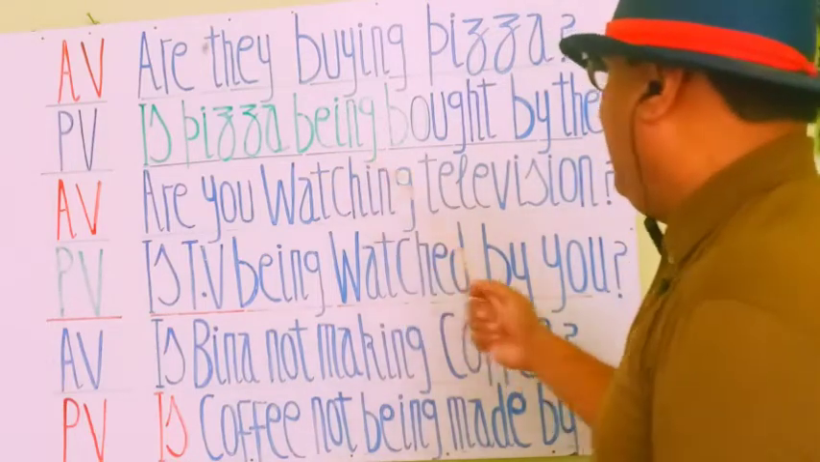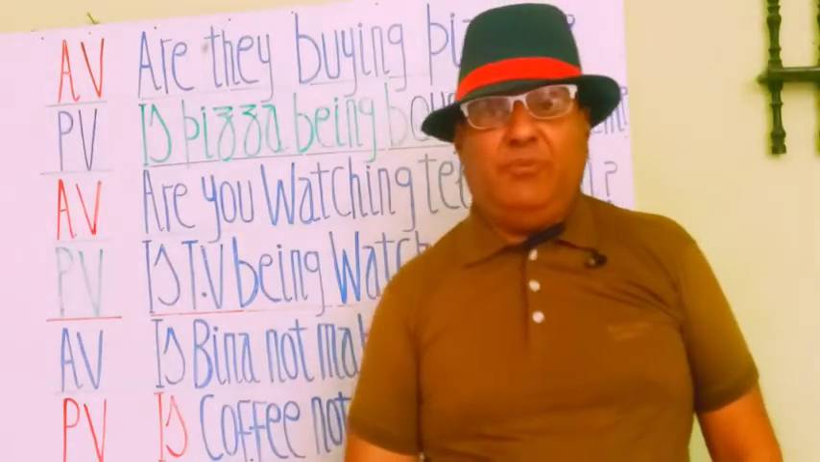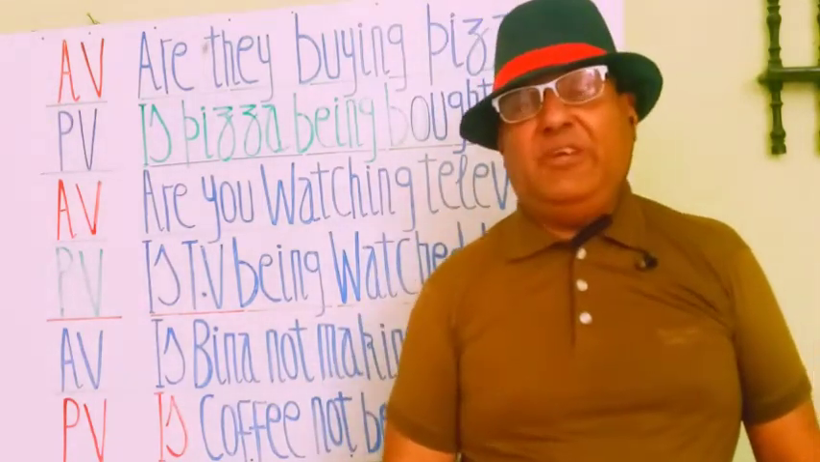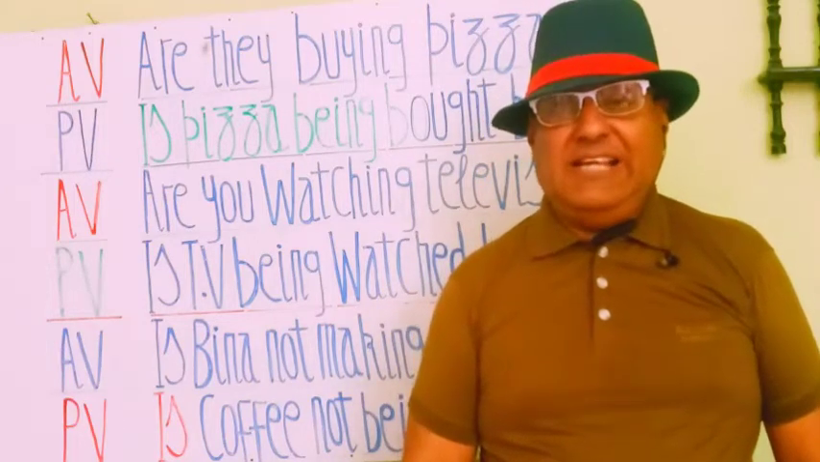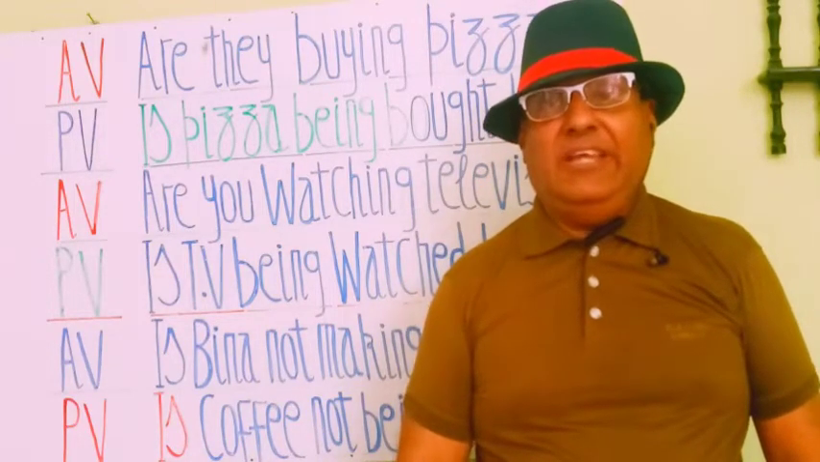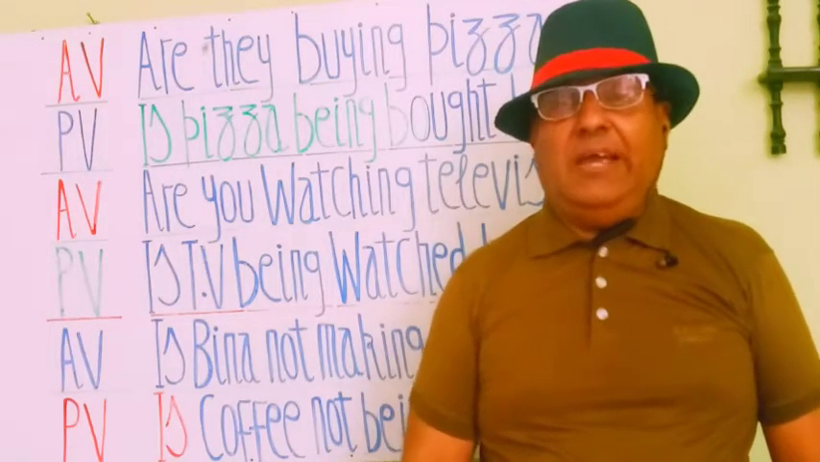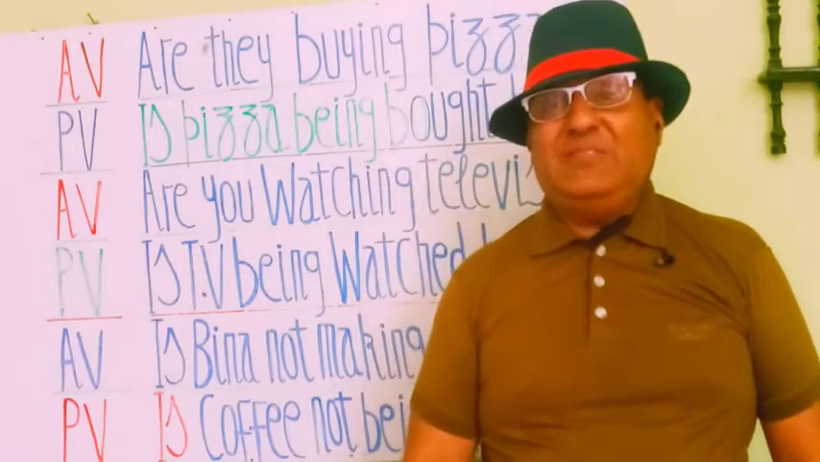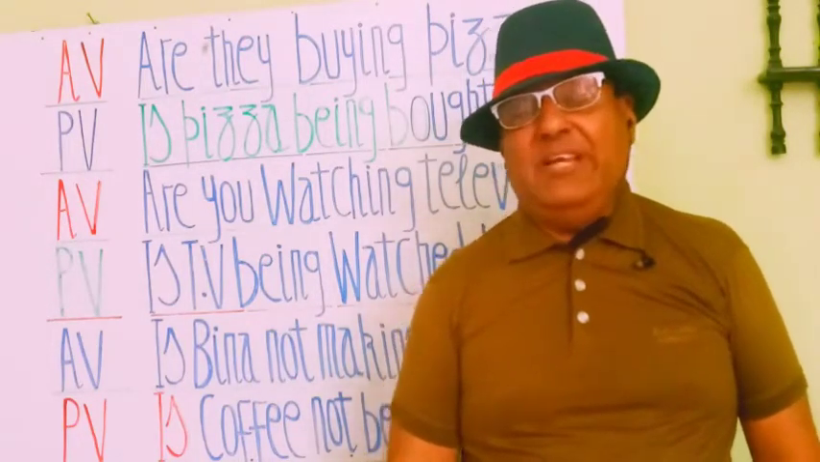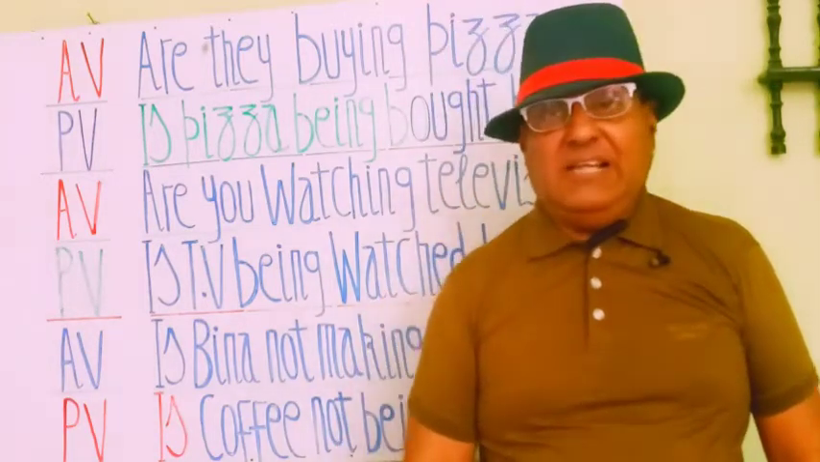So this is a passive statement, a beautiful statement. Is pizza being bought by them? You see that pizza stands here as a subject and they will stand in passive statement as object, and we have written the objective form of they, them. So is pizza being bought by them?